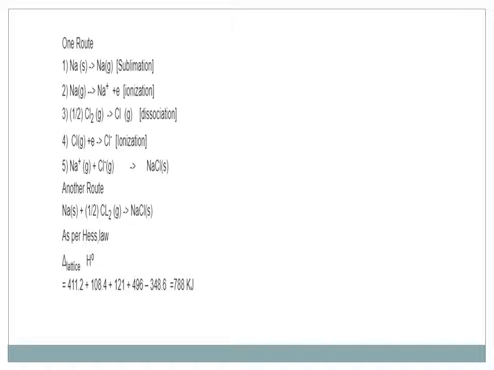Another route: this Na solid combines with half of Cl2 gas to give NaCl solid. And as per Hess's law, what was Hess's law? The sum of all the enthalpies will be equal to the total enthalpy. So put in all the values and you will get the answer, 788 kilojoule.